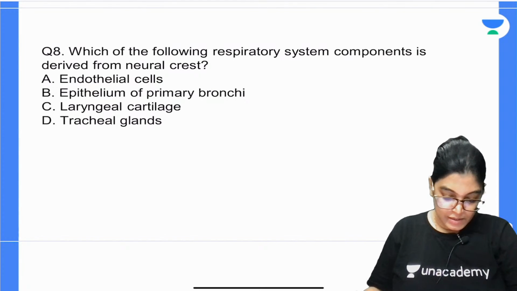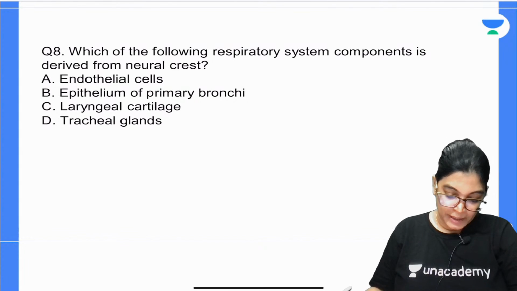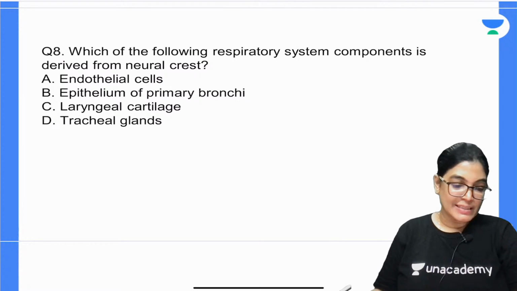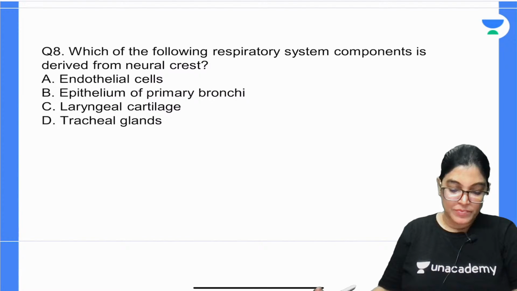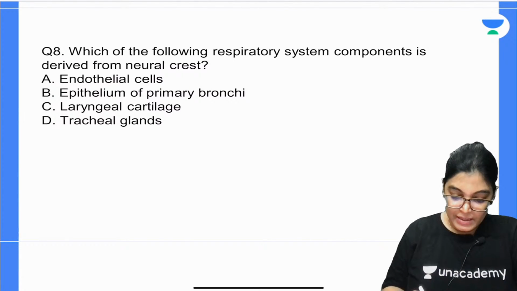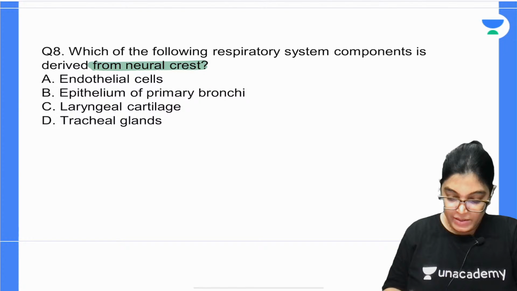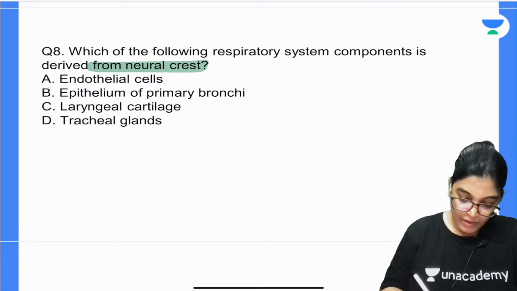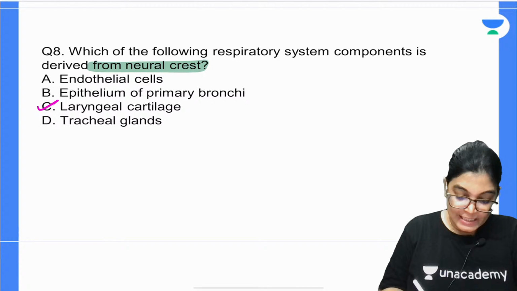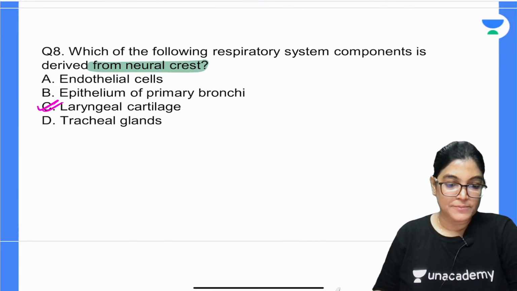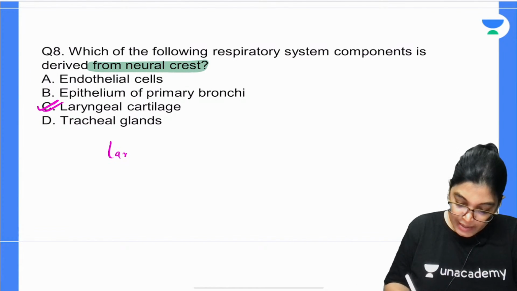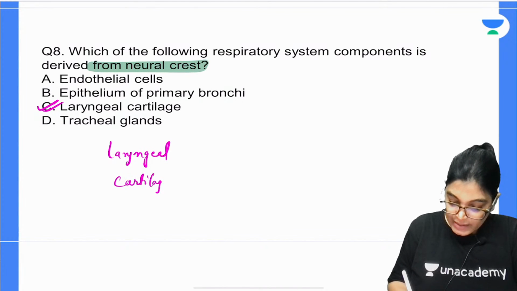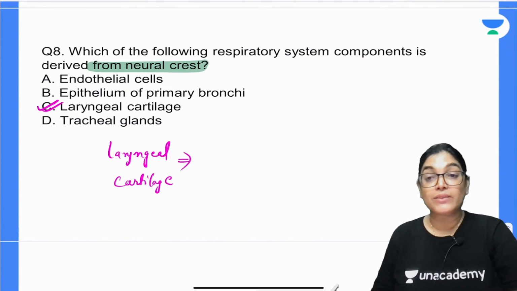So let me come up with the answer. The correct answer here is laryngeal cartilage, option C. We know that there are laryngeal cartilages: three unpaired and three paired.